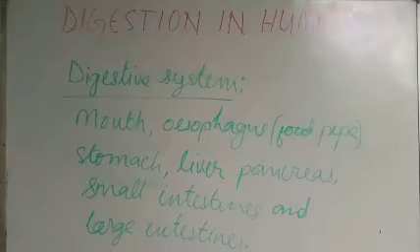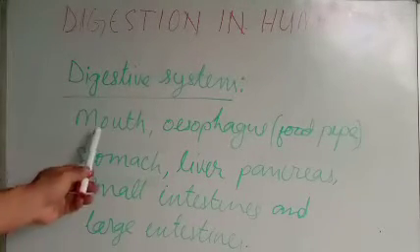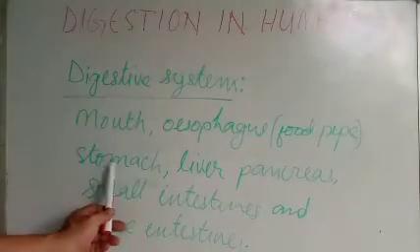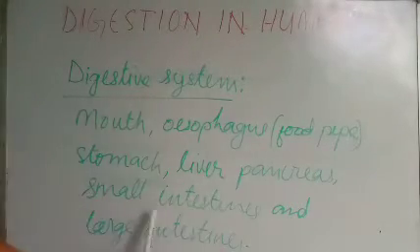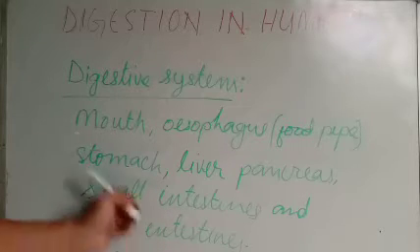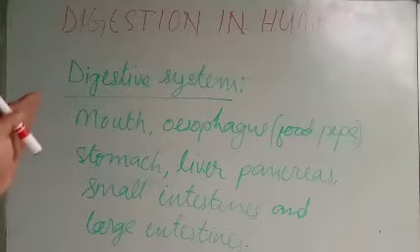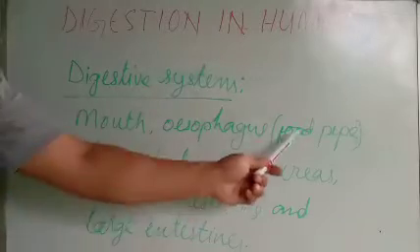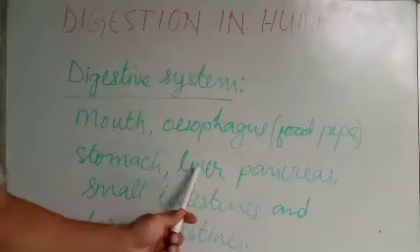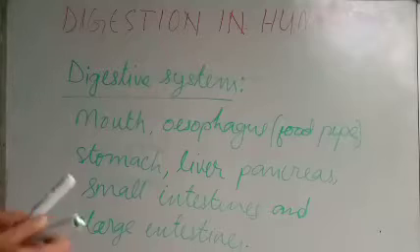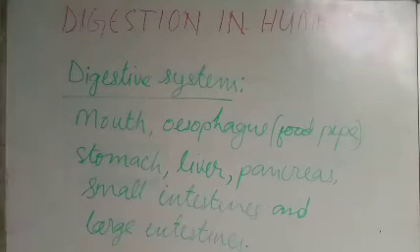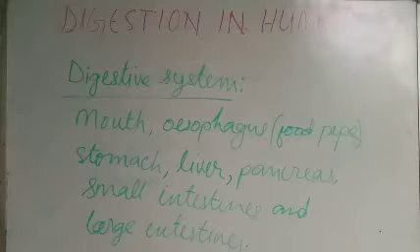The digestive system has the mouth, esophagus, that is what we call food pipe, stomach, liver, pancreas, small intestine, and large intestine. These are the main parts of the digestive system. Once again, let me repeat: mouth, esophagus, that is food pipe, stomach, liver, pancreas, small intestine, and large intestine. These are the main parts of the digestive system.